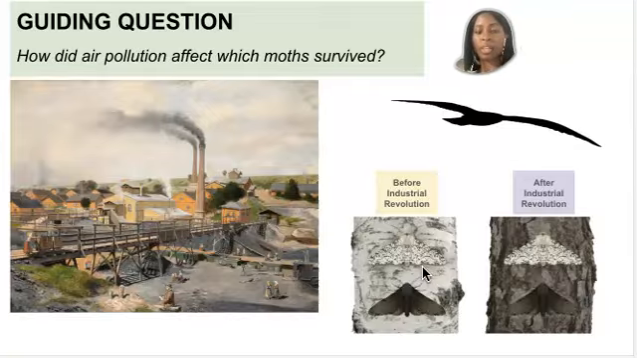But because humans, again, created a more polluted environment and the trees got darker, this shifted the amount of dark moths that survived. After the Industrial Revolution, the birds were able to easily recognize the light-colored moths. So the dark-colored moths survived and reproduced, and the lighter-colored moths almost went extinct.